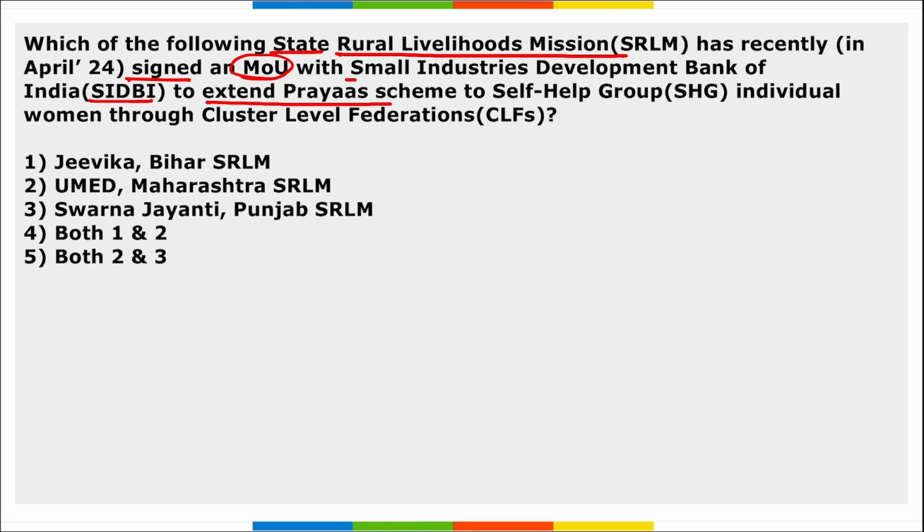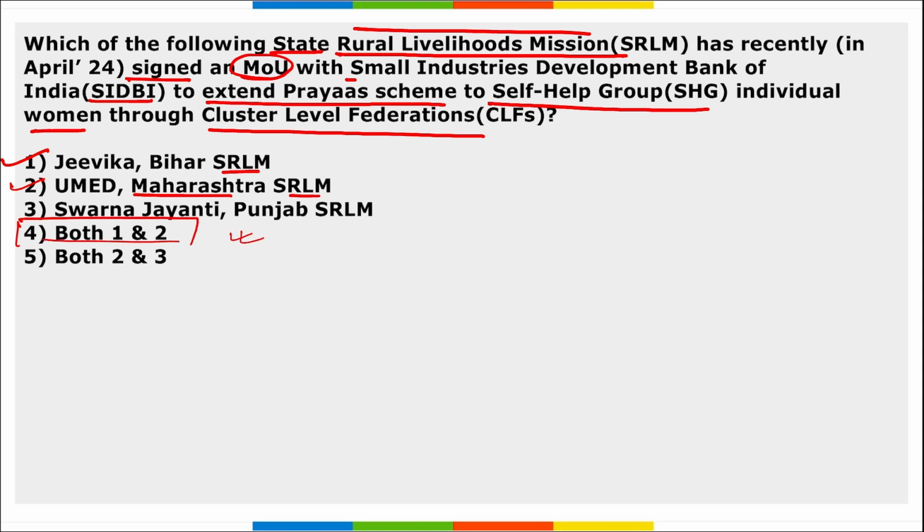Next, which of the following states' Rural Livelihood Mission has recently signed an MOU with SIDBI to extend the Prayas scheme to self-help groups and individual women through cluster level federation? So which state Rural Livelihood Mission has recently signed this MOU with SIDBI? It is Jeevika of Bihar SRLM and Umed of Maharashtra SRLM. So both 1 and 2 are right options here.